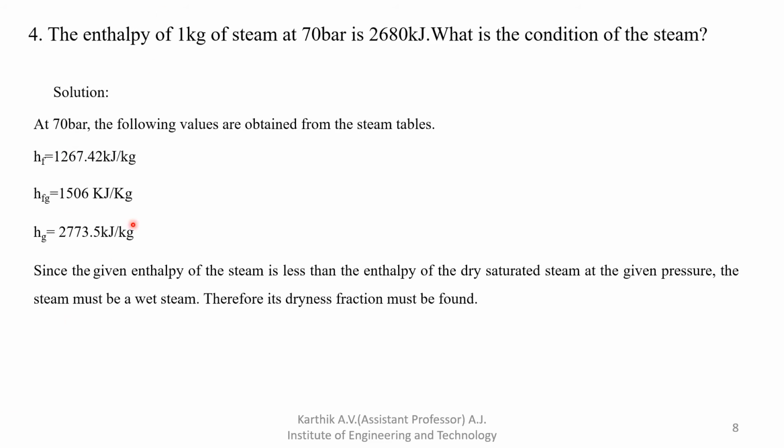So from this you can see the given enthalpy is 2680. So from that you can assume that this is wet steam enthalpy. Why? Because I already mentioned the relation: the enthalpy should be less than the Hg value.